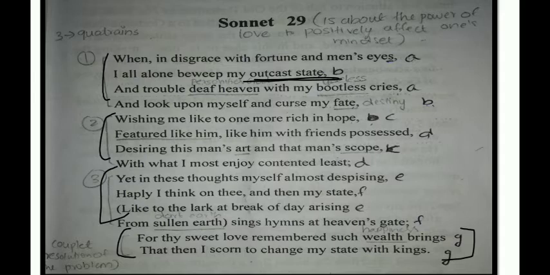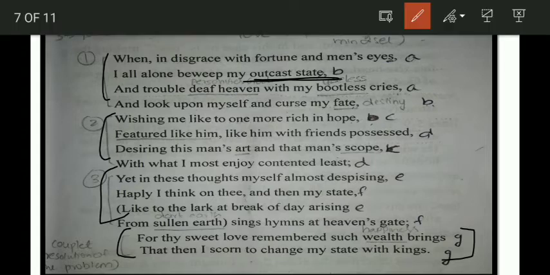Okay, then: "Wishing me like to one more rich in hope, featured like him, like him with friends possessed, desiring this man's art and that man's scope, with what I most enjoy contented least." In these lines, Shakespeare reflects the effects that love has on his state. In line 11, he implies that he prefers the day rather than night because he is much happier. Then he compares himself, as you could see in the lines, "like to the lark at the break of day." The term lark is very important; he finds days better than nights.